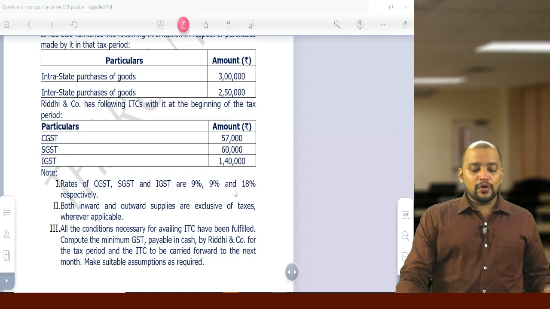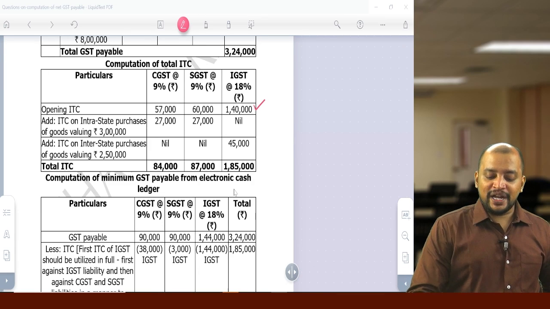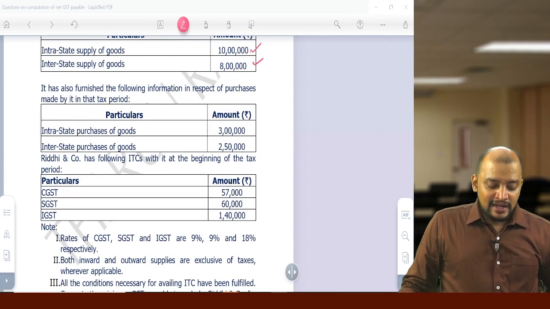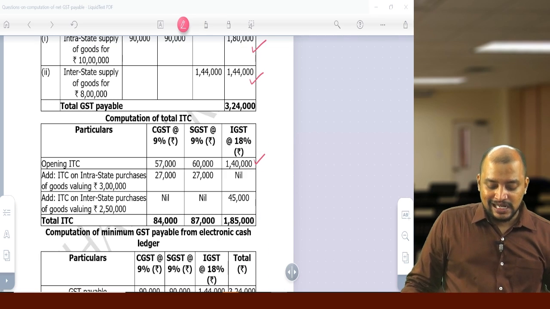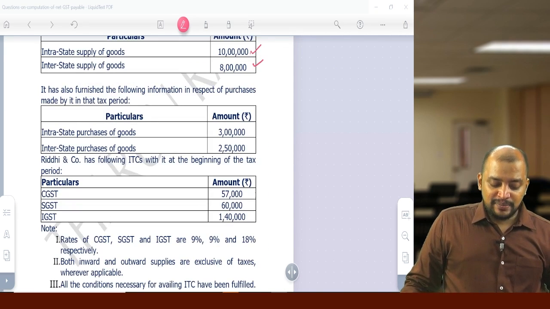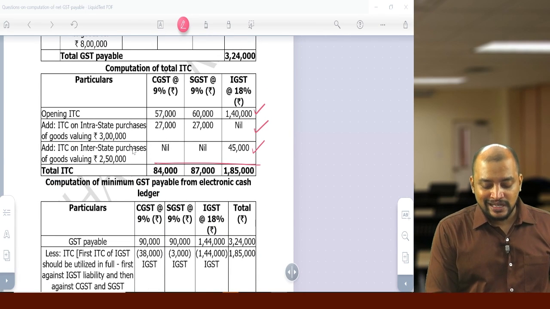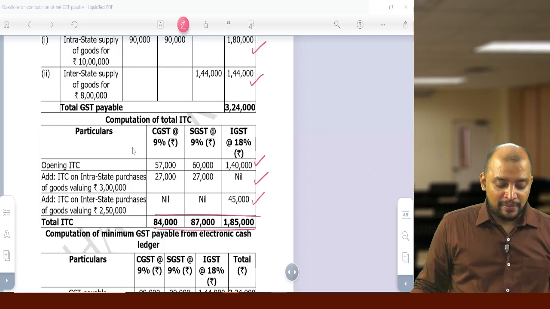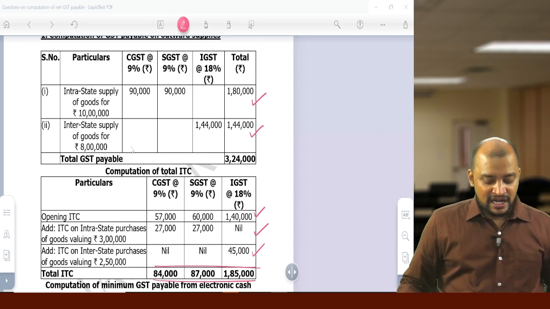Now ITC: opening balance 57,60, 1 lakh 40 opening balance. And then intrastate purchase of goods 3 lakhs, so 3 lakhs into CGST, SGST. Then the next one, interstate purchases 2 lakh 50, 2 lakh 50 into IGST. So this is their credit. So this is their liability. What is the liability? So 90,000, 90,000 and 1 lakh 44.